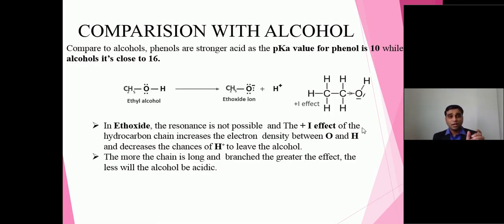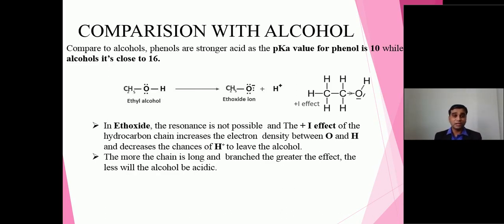Again, if I say alcohol is acid, definitely it releases the proton and it is converted into ethoxide ion. After releasing proton, we have to check the stability of that conjugate base, I mean to say ethoxide ion. If ethoxide ion is stabilized through either resonance or inductive effect, or hyperconjugation, of course it is acidic. But here what is the situation?